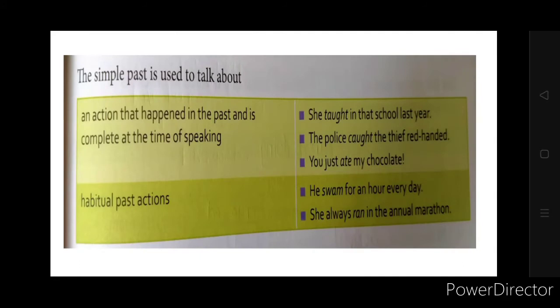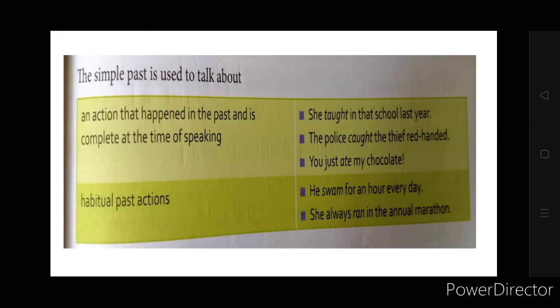Okay. Now when do we use simple past tense? When we talk about an action that happened in the past and is completed at the time of speaking. Okay, she taught in that school last year. खत्म हो गया, last year खत्म हो गया सिखा के. Habitual past actions, मतलब that was your habit but past tense में, पहले था अभी नहीं है.